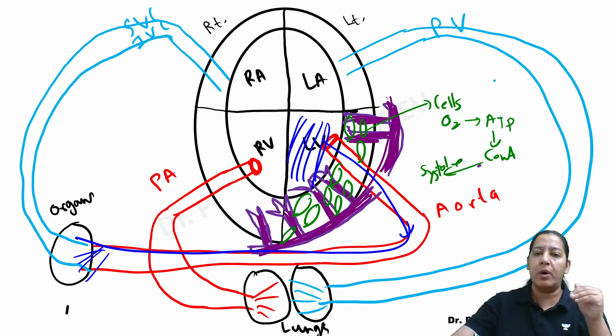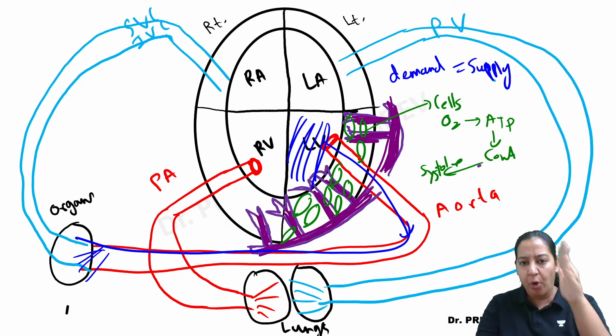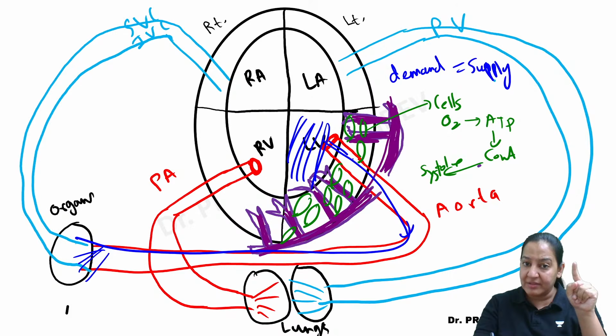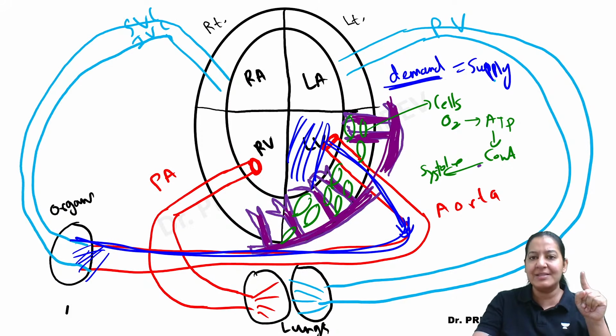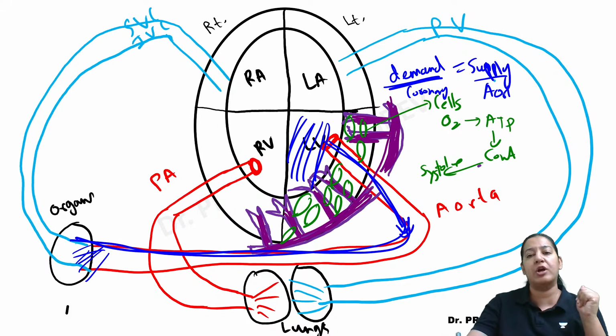So this is the demand and supply ratio. You got my point? What is the demand of the heart? The demand of the myocardial cells is the blood you are supplying via coronary. And what is the supply? Whenever these cells get blood via coronary, they make ATP, they contract, and when they contract, the blood comes into the aorta and gets distributed to all the body organs. So demand is the blood given to the heart via coronary, and supply is the blood given by the heart via contraction of the left ventricle, via the aorta, to all body organs.